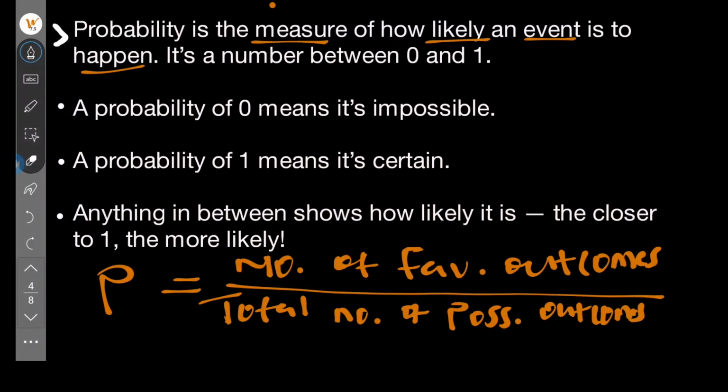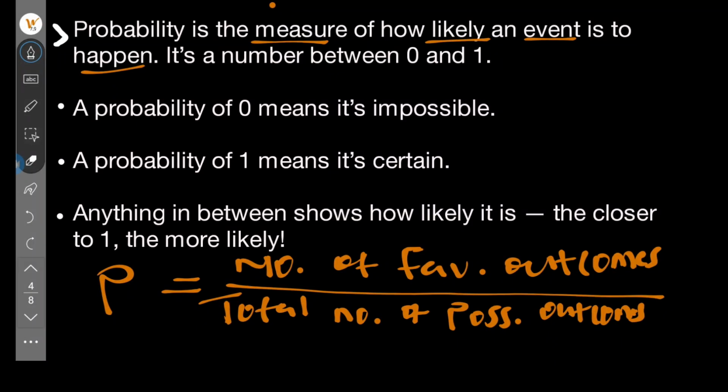So you can define probability by saying the number of favorable outcomes divided by the total number of possible outcomes. The number that you are expecting to get is supposed to be between 0 and 1.